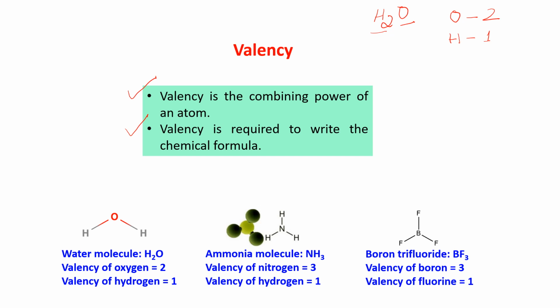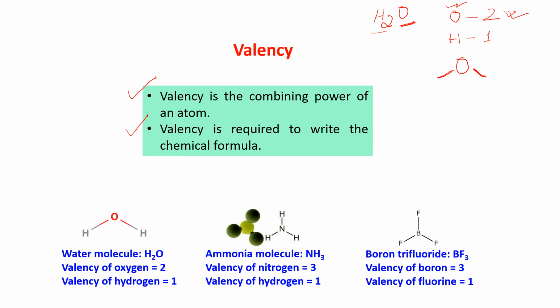Now you can see that there is only 1 oxygen. That means 1 oxygen has 2 hands, as human beings have 2 hands. So this is 1 hand of oxygen, and this is another hand of oxygen. This is an atom of oxygen. Now 1 atom of oxygen has 2 hands. So this is 1 hand and this is another hand.